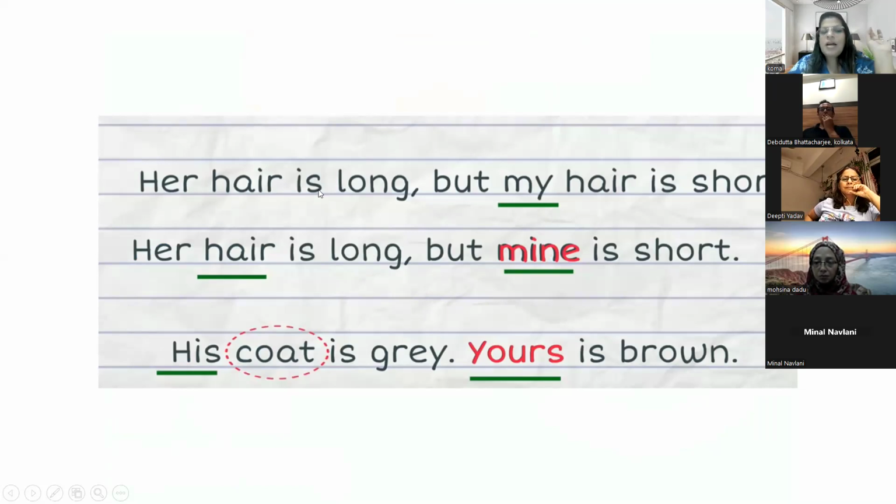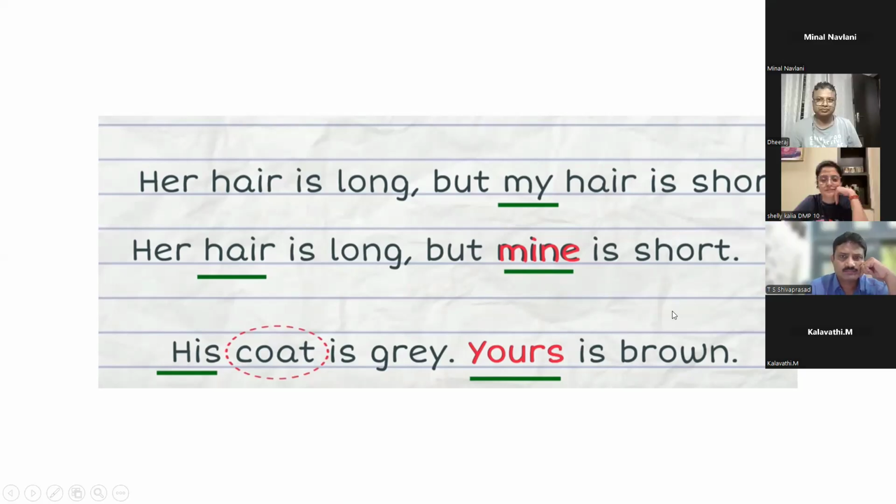For example, "Her hair is long, but my hair is short." Here "my" is a possessive adjective. I don't want to use an adjective, so I can say, "Her hair is long, but mine is short." In this case, you just replace the possessive adjective with a possessive pronoun. So instead of "my hair" you can also say "mine." Both sentences are grammatically right, and the meaning is the same.